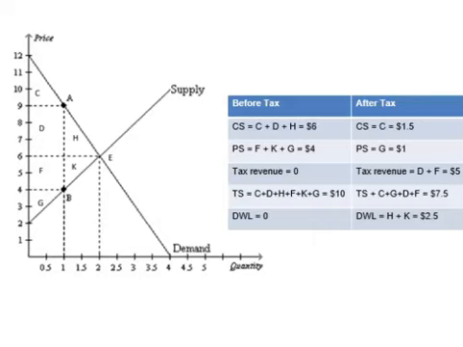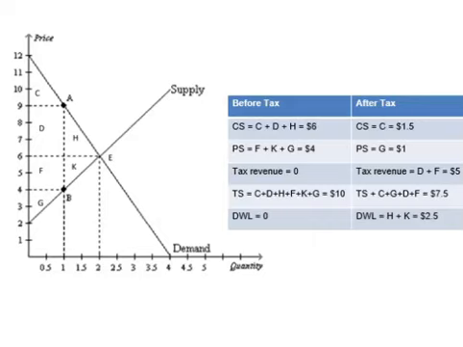Triangle C's area is $1.5 and triangle G's area is 1. So consumer surplus decreases from $6 before tax to $1.5 after tax. Producer surplus decreased from $4 before tax to $1 after tax.